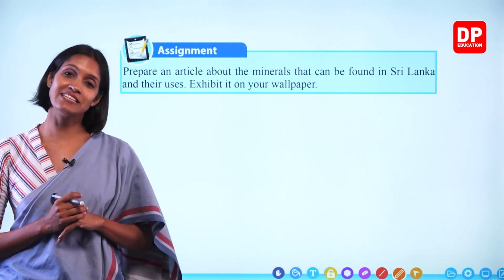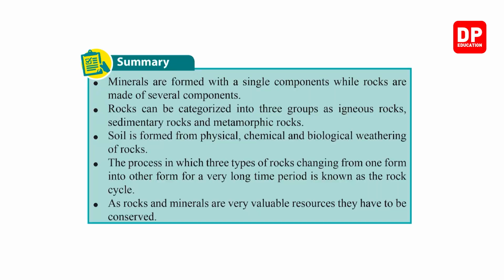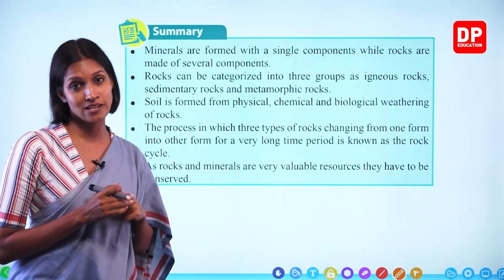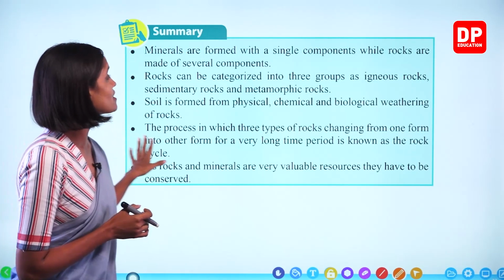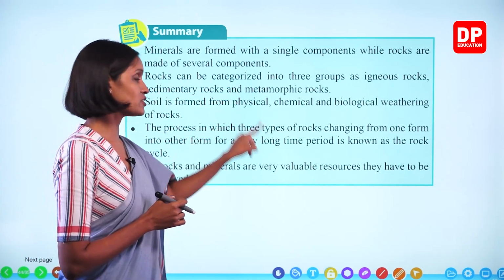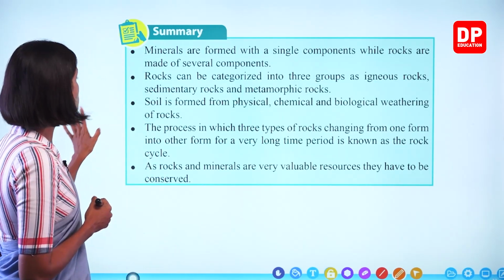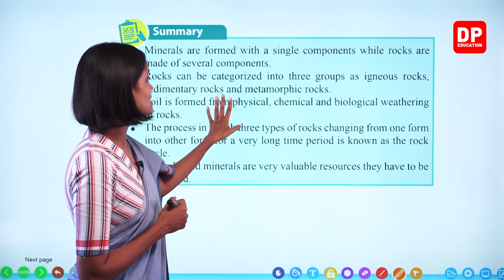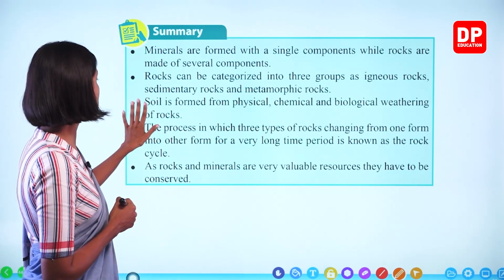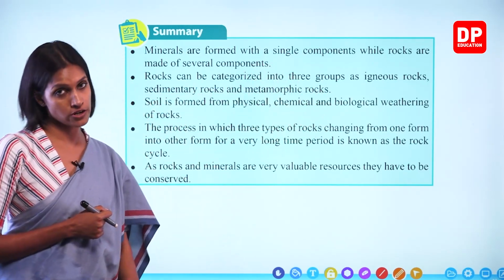So we have completed the lesson now. We'll go see the summary of the lesson. Minerals are formed with a single component, while rocks are made of several components. This is the main difference between rocks and minerals. Rocks can be categorized into three groups: igneous rocks, sedimentary rocks and metamorphic rocks. We learned how they are formed and examples of them too. Soil is formed from physical, chemical and biological weathering of rocks, okay?